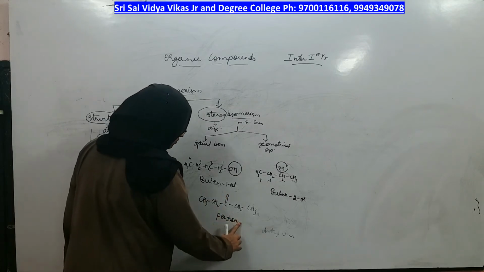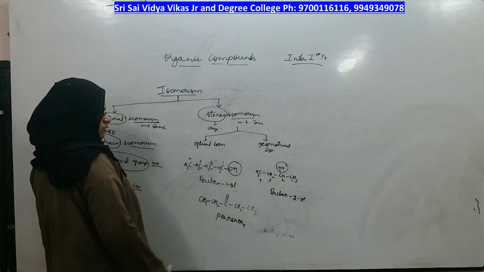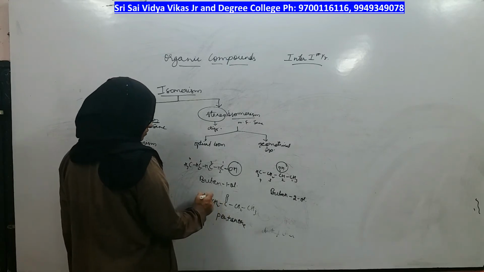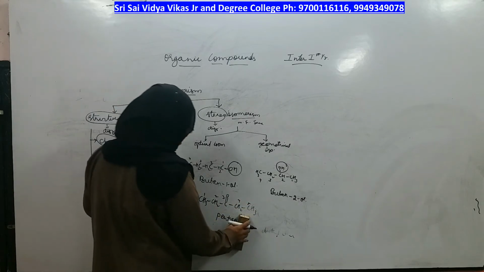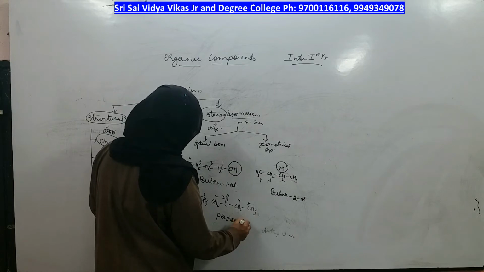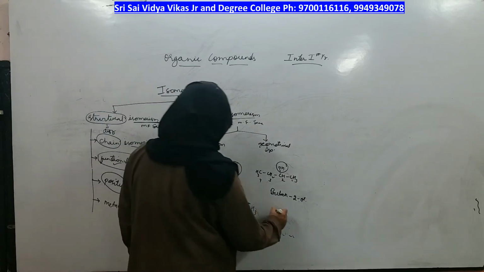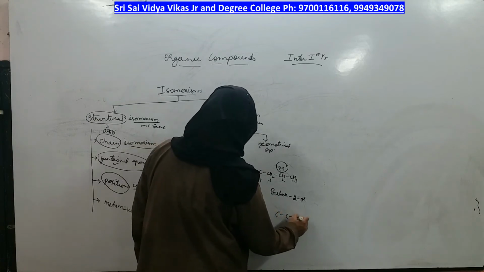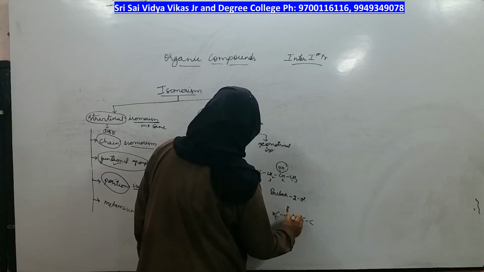If ketone is present, what should be the suffix? Pentanone. Where is the ketone present? 1, 2, 3, 4, 5. The ketone is present on the third carbon. So I should write pentan-3-one. I will get another compound in which the total carbons are 5 only, but the ketone's position is different.